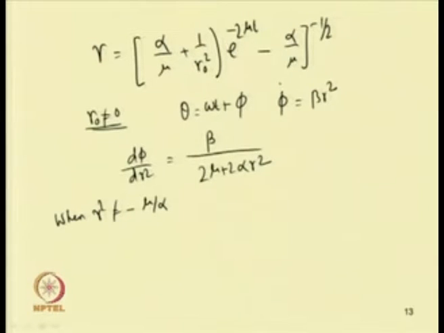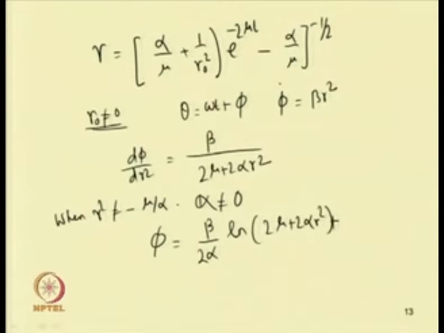So this equation we obtain. Hence for α not equal to 0, we can write φ equal to β/(2α) ln(2μ + 2αr²) + c, where c is a constant.